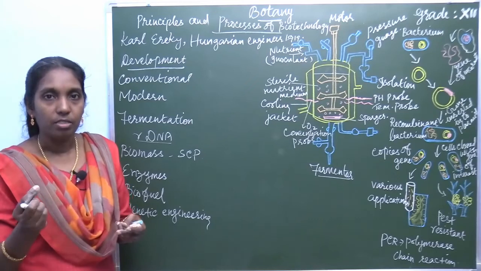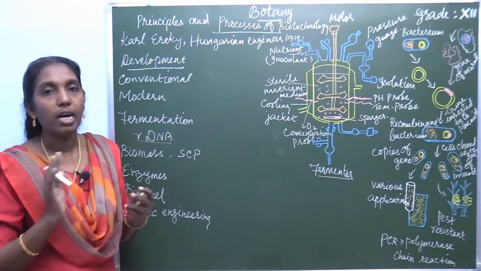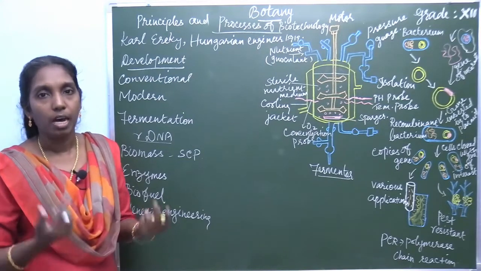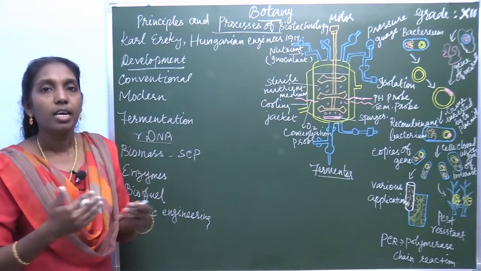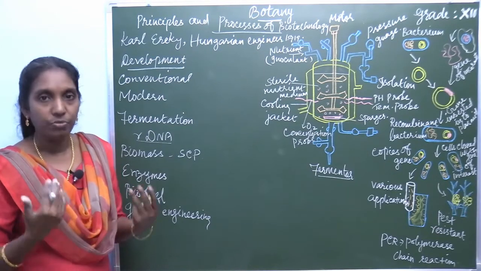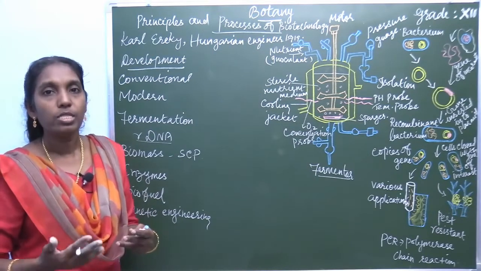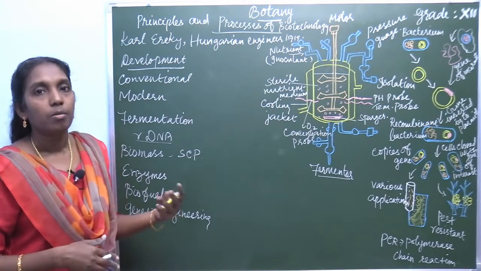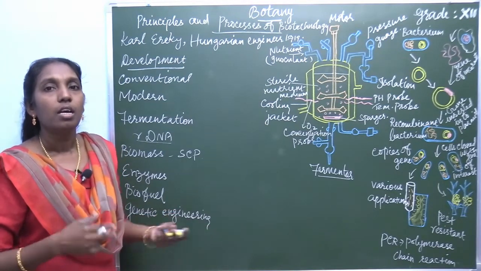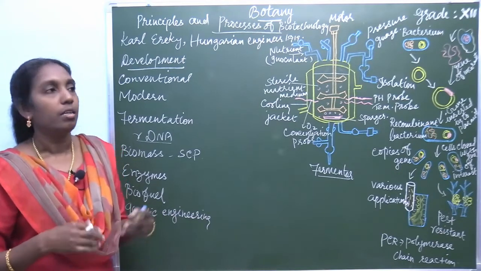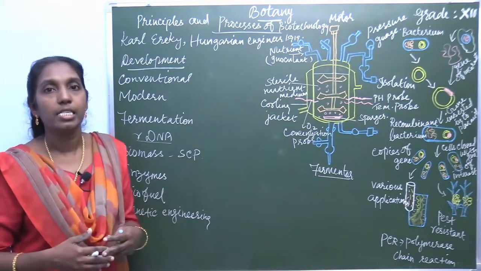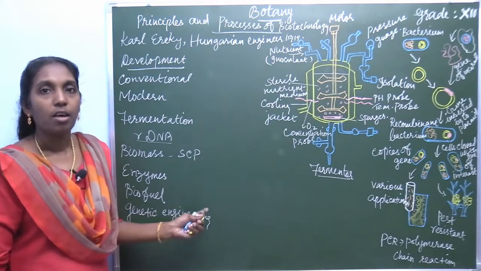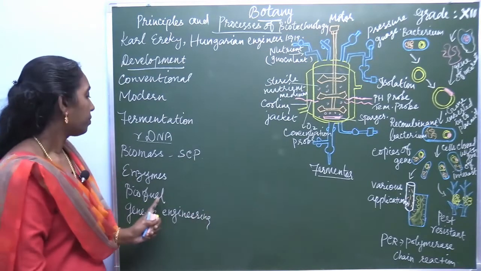transferring the gene of interest into another organism. Select it from one organism and introduce it into another organism. So there is an alteration of genes to produce the desired character, either in organisms or in some products. Mainly it is involved in pharmaceuticals and so many industries and food processes. This technology is very much useful.